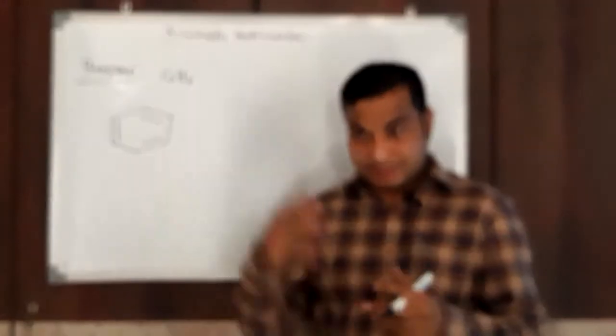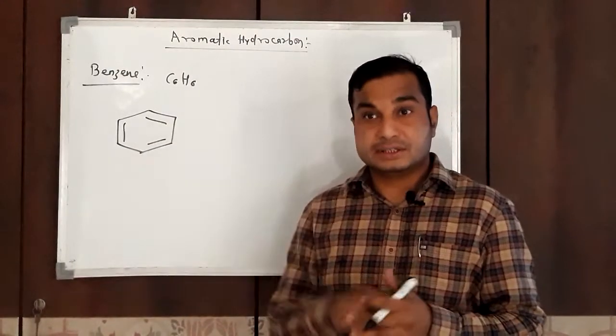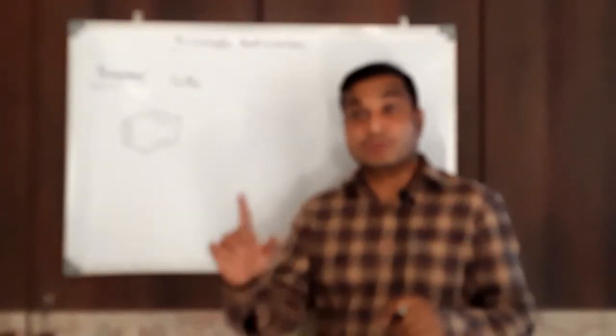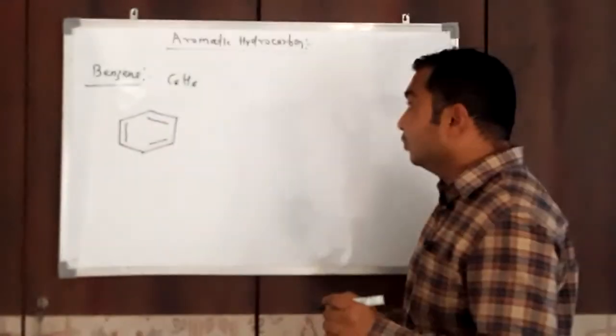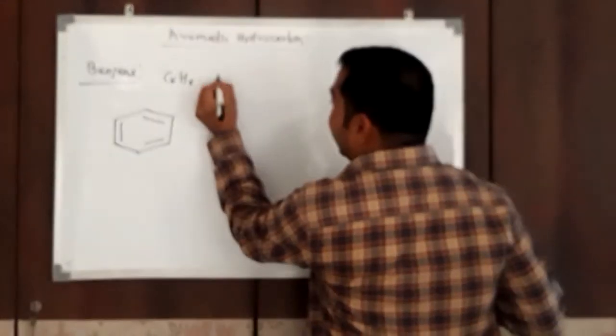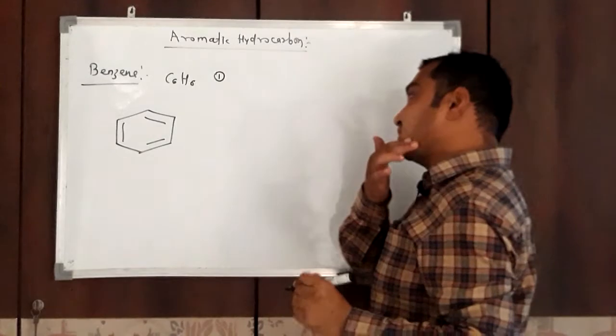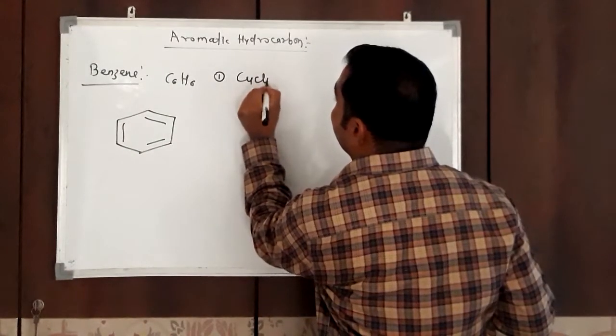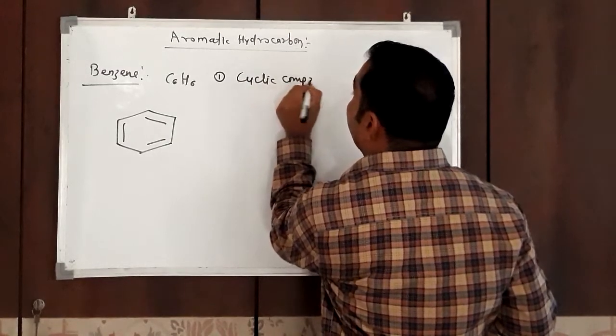See what characteristics a compound has so that we can say this hydrocarbon is aromatic. There are some criteria, some properties. If that compound satisfies these properties, then that compound is said to be aromatic. The very first criterion to find out aromatic character is a cyclic compound.